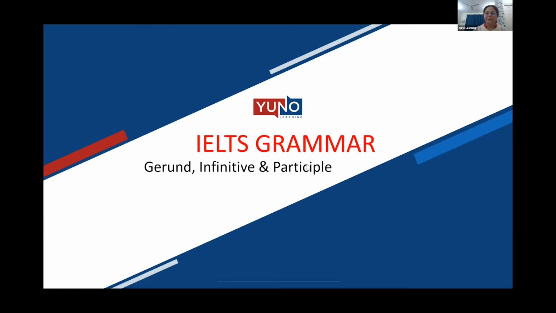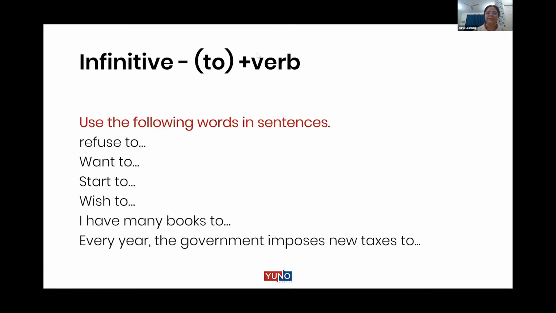See, we have the verbs. If you use any verb as a noun, adjective, or adverb, not as a verb, then we call that verb a non-finite verb. And three forms of non-finite verbs are gerund, infinitive, and participle. We should know how to use these correctly to show the range of our grammar in our sentences. Now, infinitive, as I said, is to plus the present form of the verb.